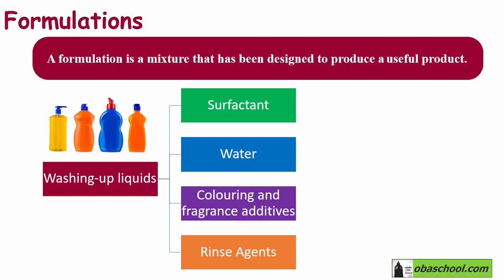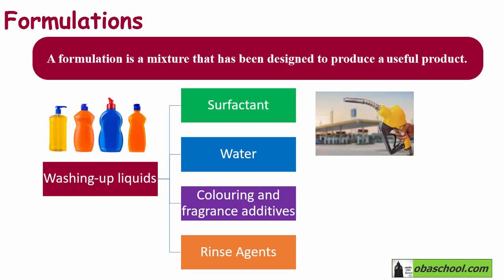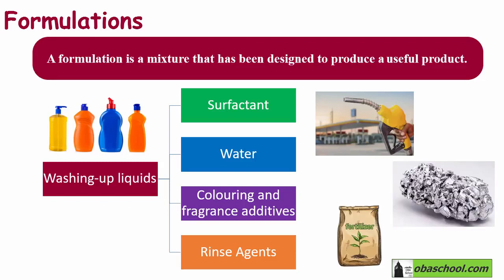Other examples of formulations are fuels, alloys, and fertilizers. All of these are examples of products that we consume, and actually they are not pure substances. They are formulations. They are mixtures that are designed to produce a useful product.